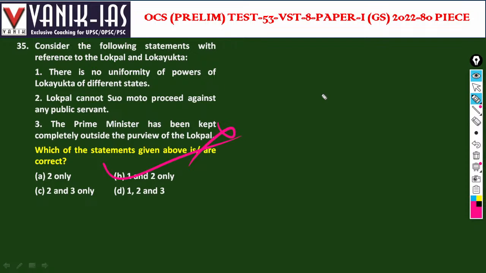Sometimes, because of the larger role in public governance, they have to take permission from the government.